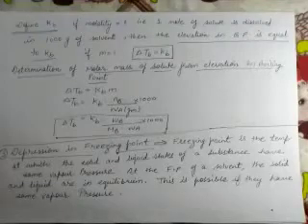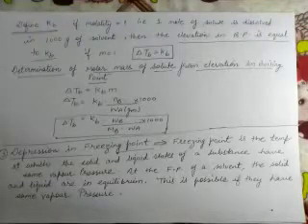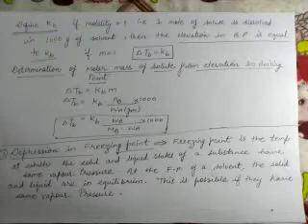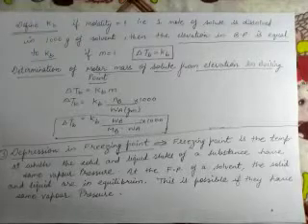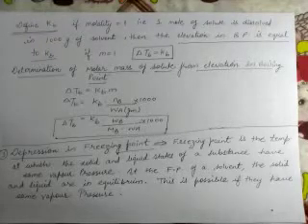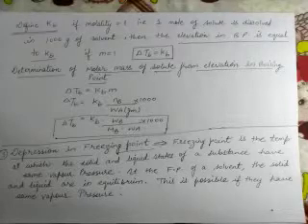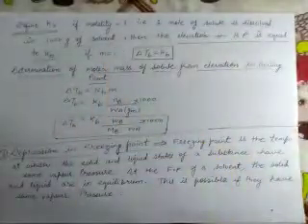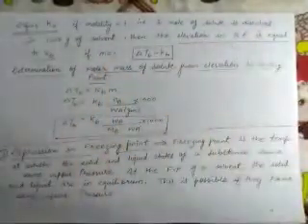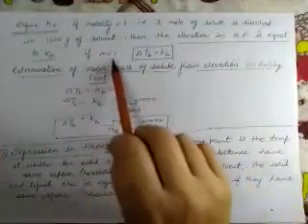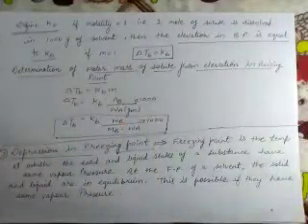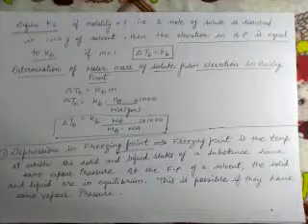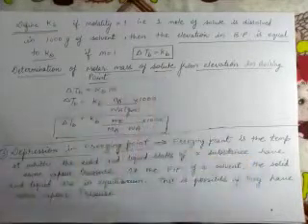Now suppose we have to define KB. How to define any proportionality constant? We have learned in 11th class that if you want to define a constant, put all the other things equal to unity or 1. Now in the formula, delta TB is equal to KB into m, other than KB, only m is there. So if I put molality equal to 1, that is 1 mole of solute is dissolved in 1000 gram of solvent, whatever elevation is observed, that is equal to KB. So if molality is 1, delta TB is equal to KB. Now why are we learning the colligative properties? Only to calculate the molar mass of unknown solute.